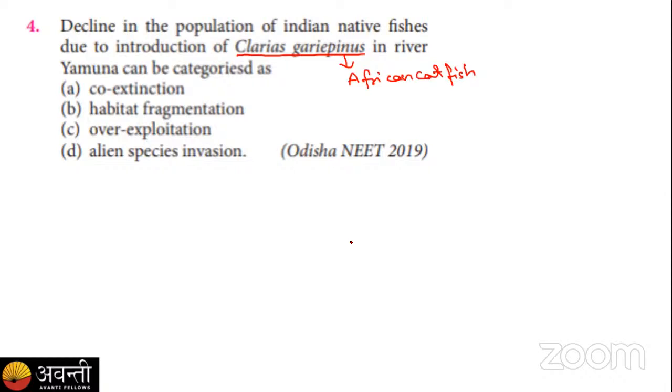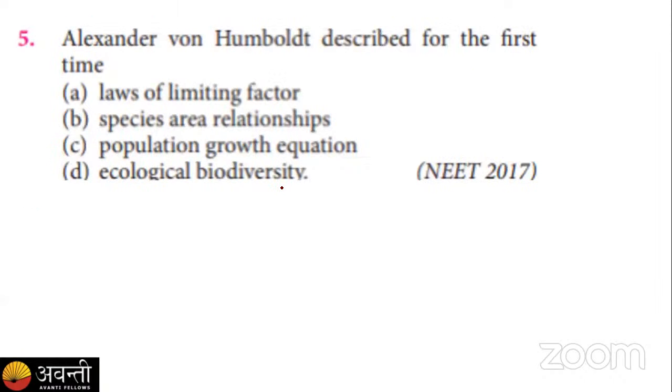So what is the correct answer? Okay, as everyone has given their answer, as we have introduced the African catfish along with the Indian catfish, we know that the catfish, Clarias gariepinus, is highly aggressive in nature and has become the cause of the extinction of more than 200 species of fishes, or we can say the extinction of several species. So we can categorize this as an alien species invasion, right?